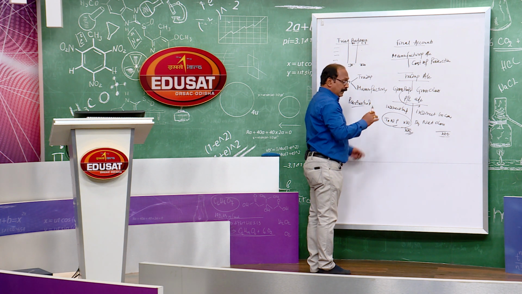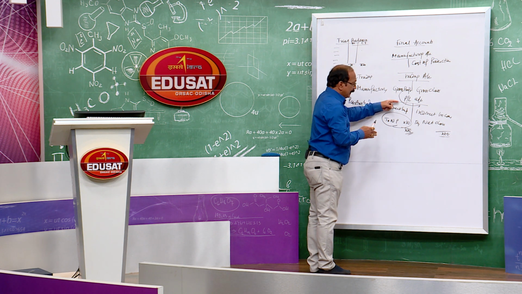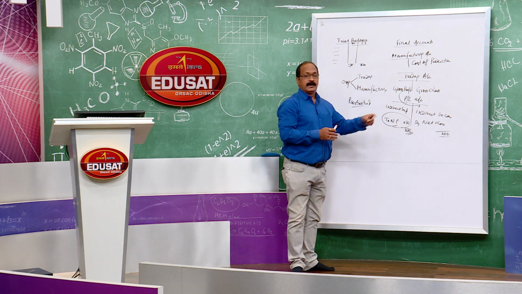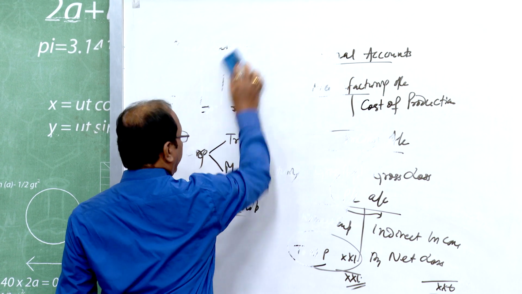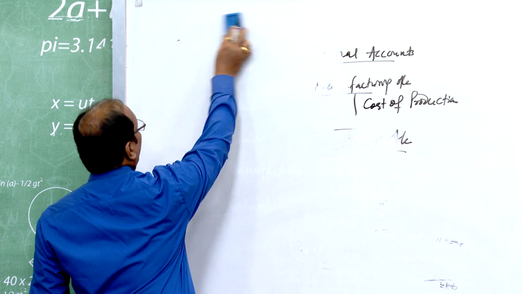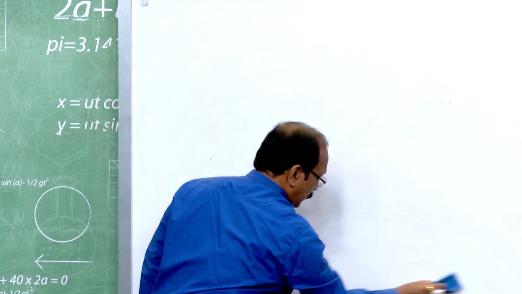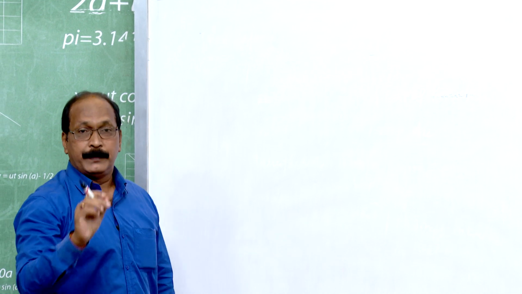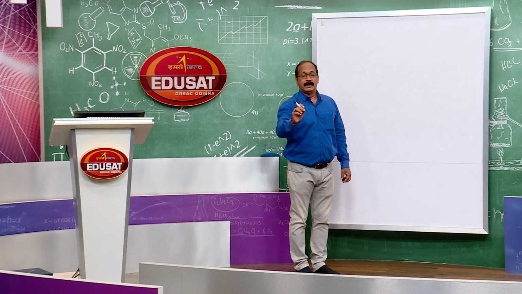But here the new area which we are going to discuss is that after completion of the profit and loss account, we have to prepare the profit and loss appropriation account. The profit and loss appropriation account is an account where the profit earned by the partnership firm during one accounting period is shown, and how it is distributed, among whom?